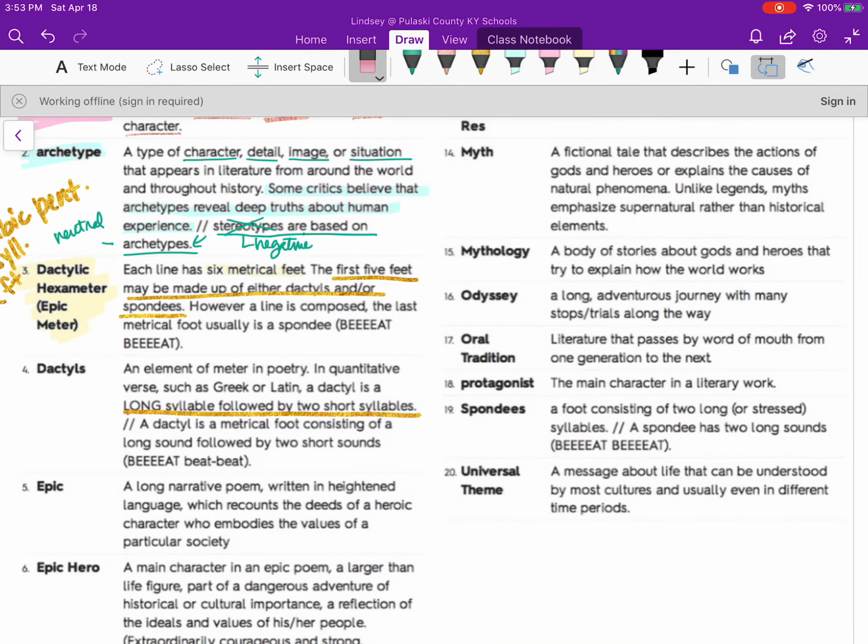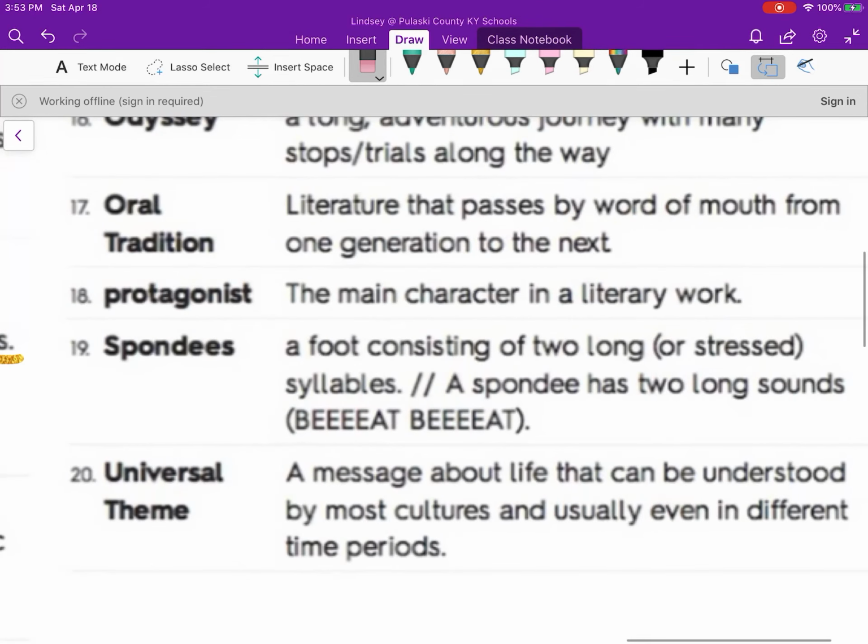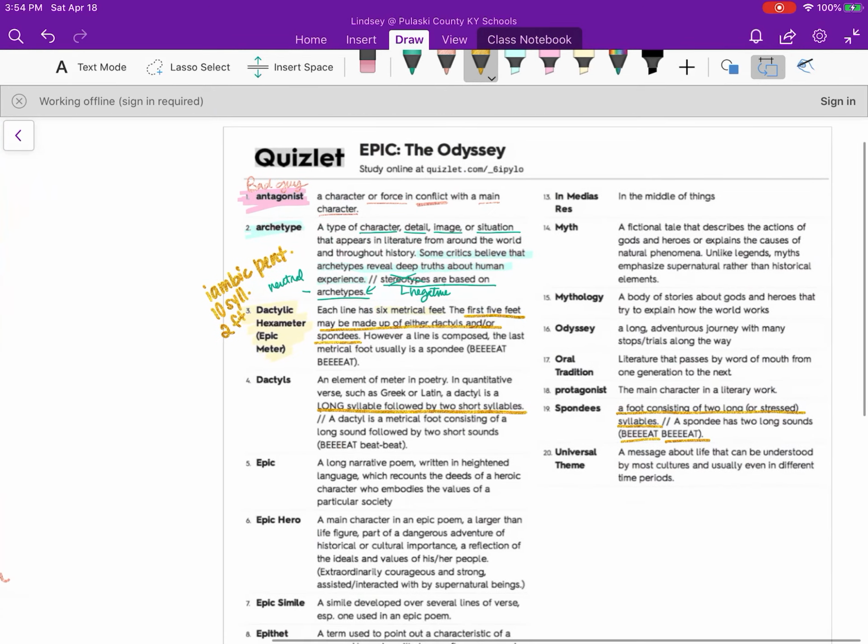No. A spondee, let's go ahead and, oh my gosh, just zoom in. There we go. Is a foot consisting of 2 long or stressed syllables. Okay, so this is stressed, stressed. So when it says short, it means unstressed.